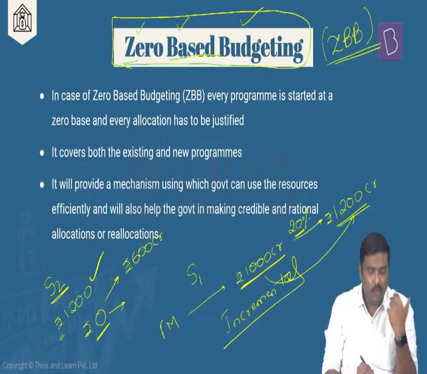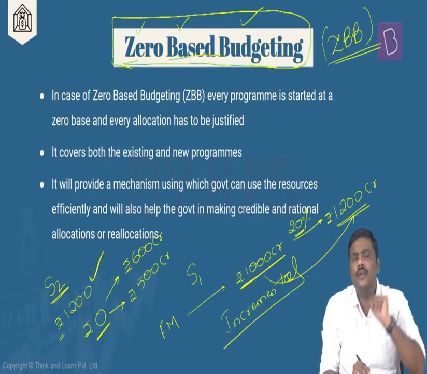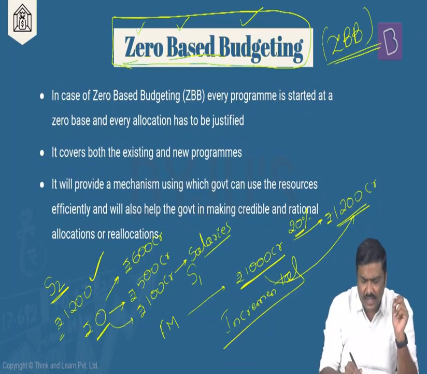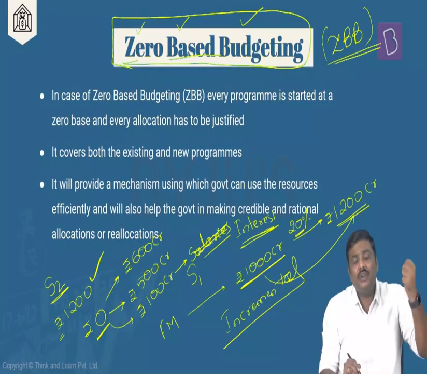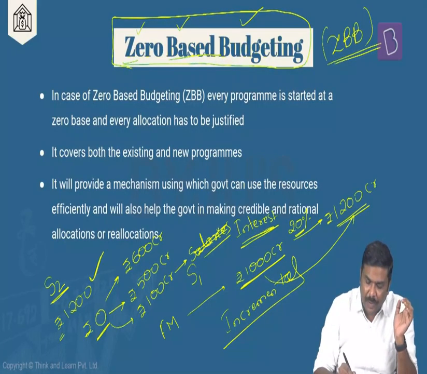Then the minister will say, I want another 500 crore rupees to develop certain infrastructure. Okay, allocated. The minister will again say, I need another 100 crore rupees to pay for, let's say, salaries. Or rather than saying salaries, I'll simply take another example, interest payment. I've borrowed a certain amount of money. That is, my ministry has borrowed a certain amount of money from the market. They need to pay interest on this.